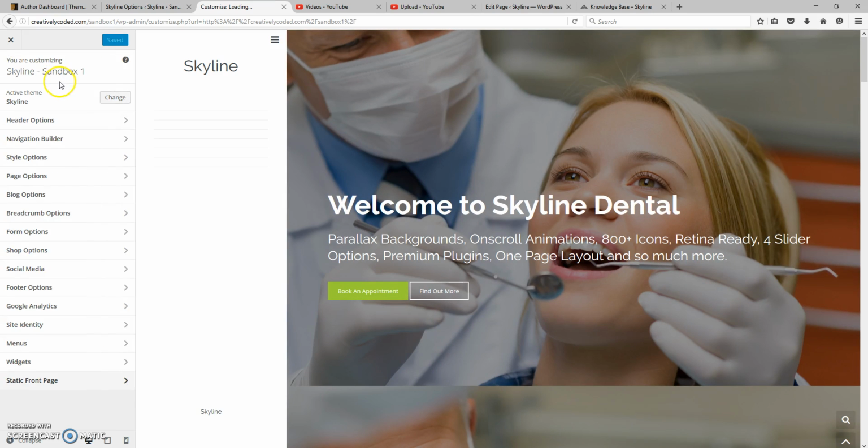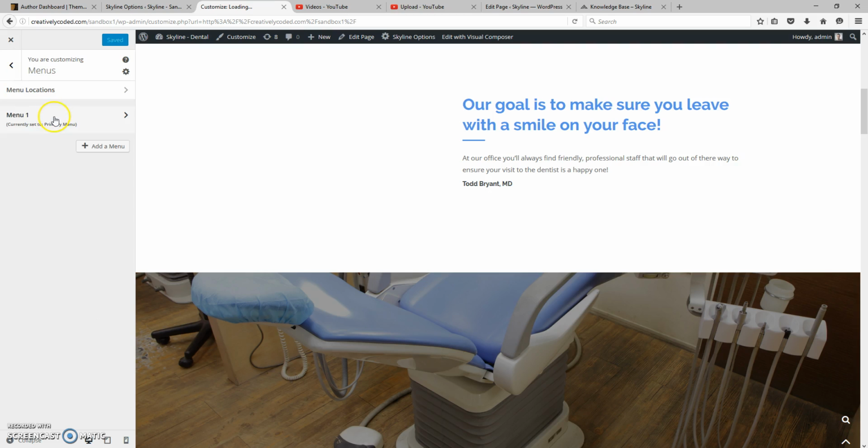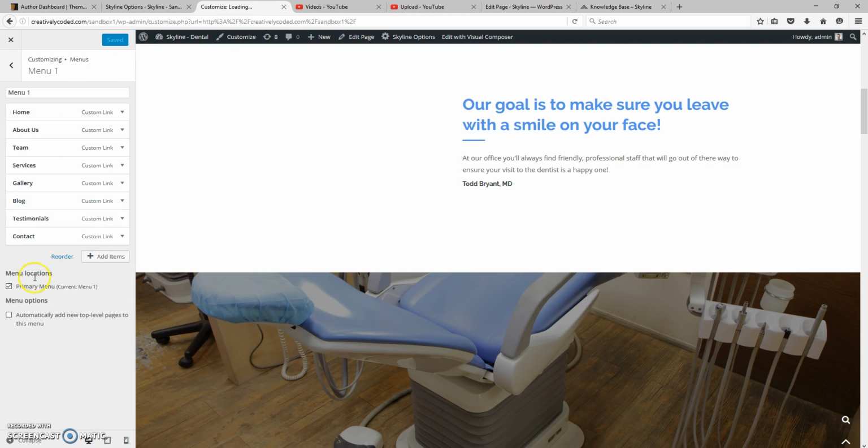Go back. And one more item, we need to set the menu. So click Menus. And then select Menu 1. And ensure that Primary Menu is checked off in Menu Locations.